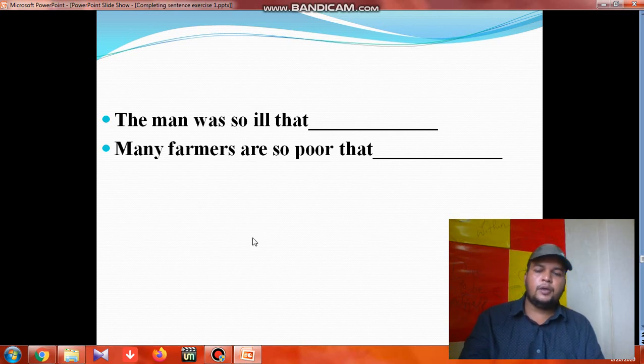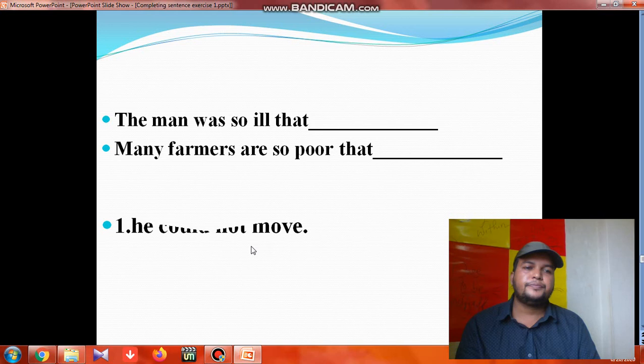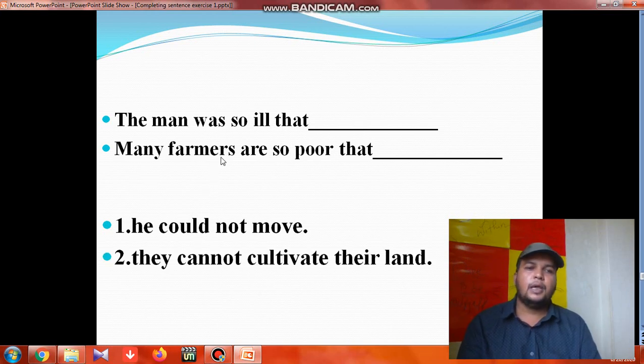You understand? So the answer comes: he could not move. You see that it is "was", that's why "could". And here it is present, so we will take "can". So in case of "so... that", we will take "can" or "could", then "not", then V1, meaning "cannot" or "could not" plus V1. When will it be "cannot"? If it is present tense. And when will it be "could not"? If it is past tense. Understand? So, the man was so ill that he could not move. Many farmers are so poor that they cannot cultivate their land.